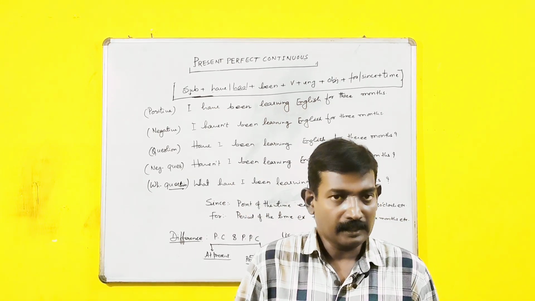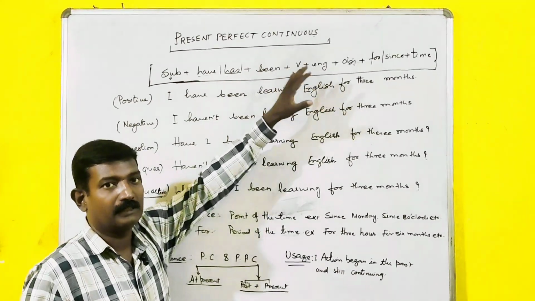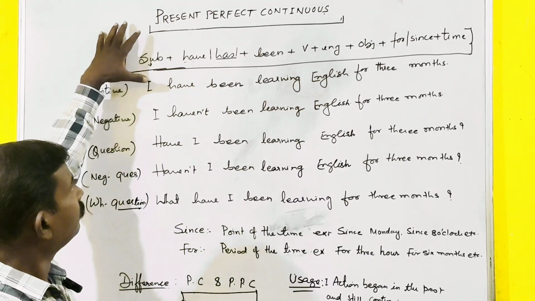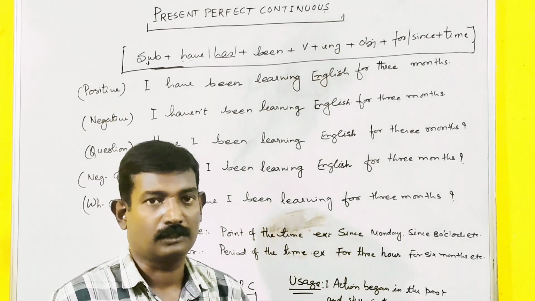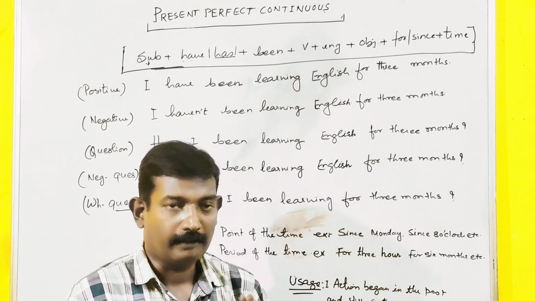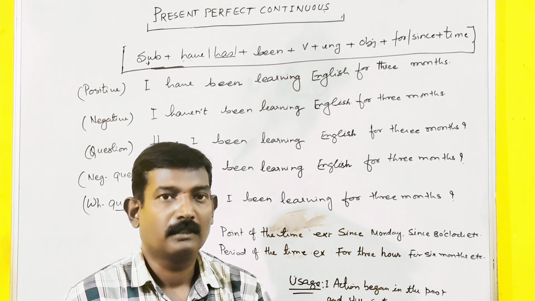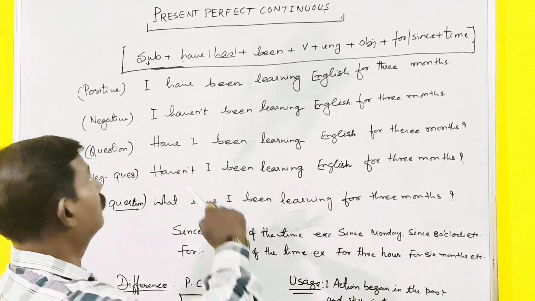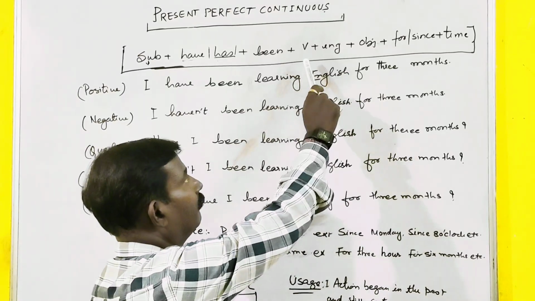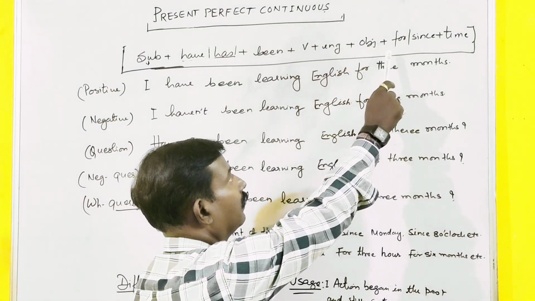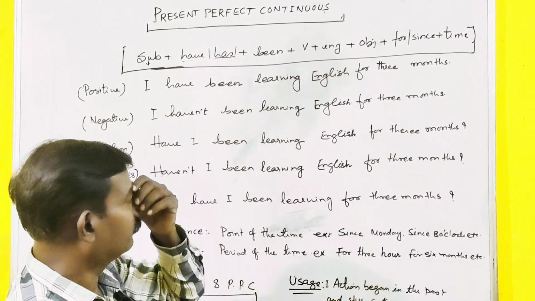Okay. So let us begin with the topic, that is present perfect continuous. As I have written on the top, you see here the structure. As I have already told you, the structure is very important, and if the structure is clear, there is a chance you will commit no mistake. So the structure you see here: subject, have or has, been, verb plus ing, object, for or since plus time. So this is the structure.